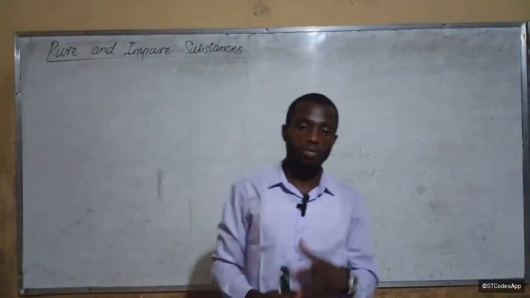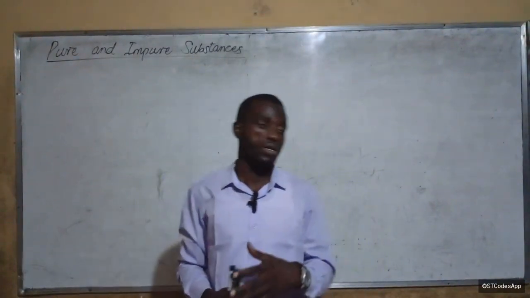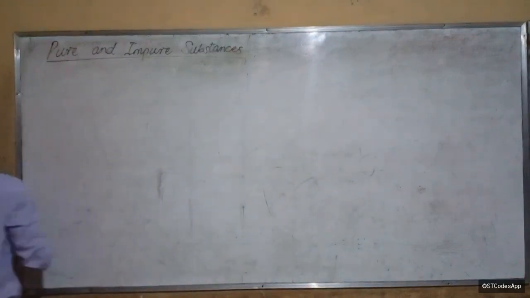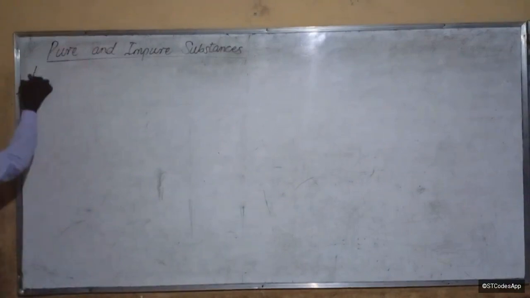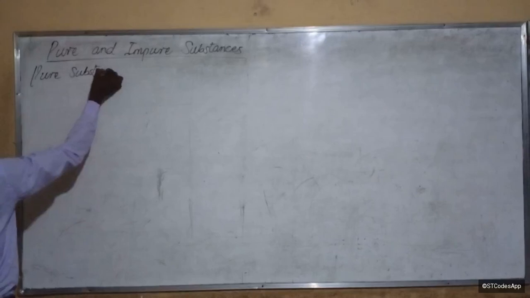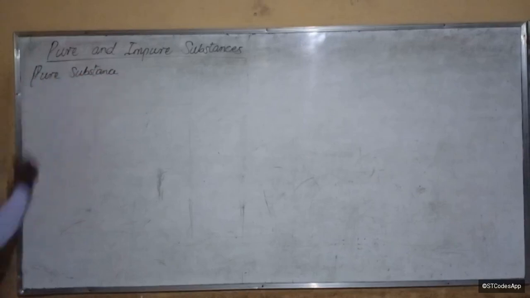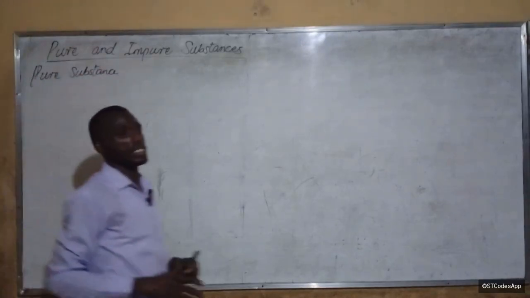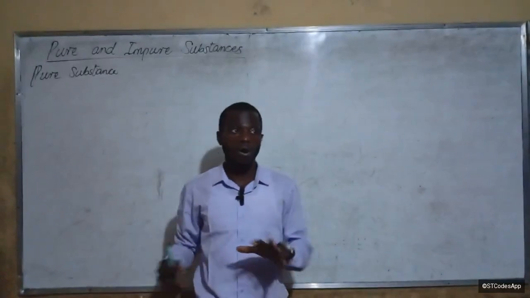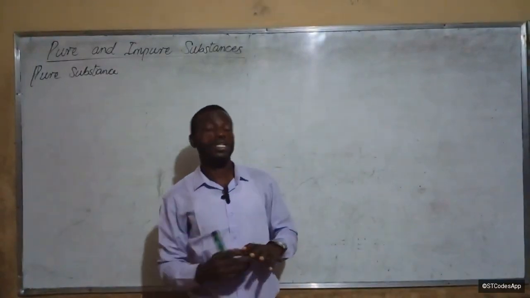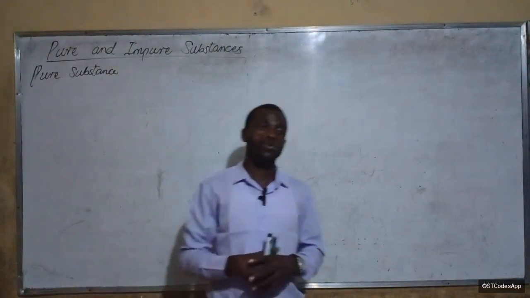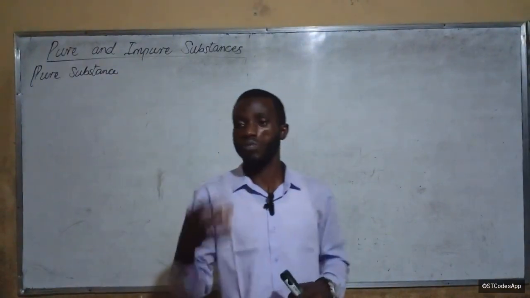Now let us discuss pure and impure substances. Beginning with pure substances, what are pure substances? Basically, the first thing you should know is that these are the two categories in which you split substances on earth, all matter. The matter is either pure or impure. Now when will you call a substance pure?